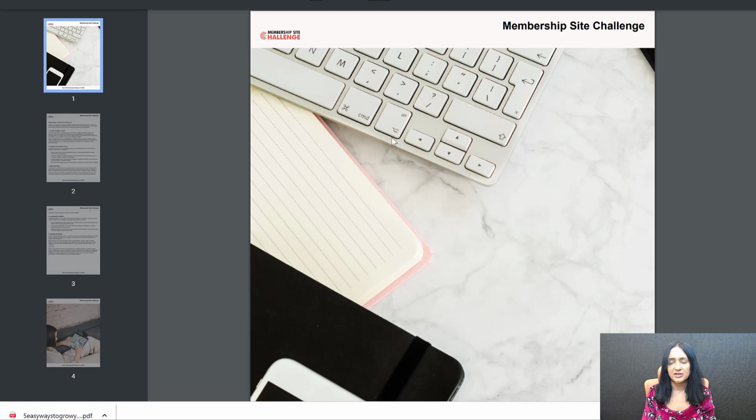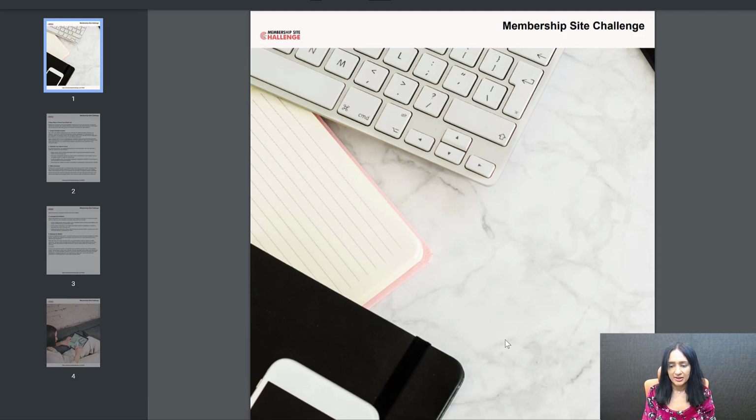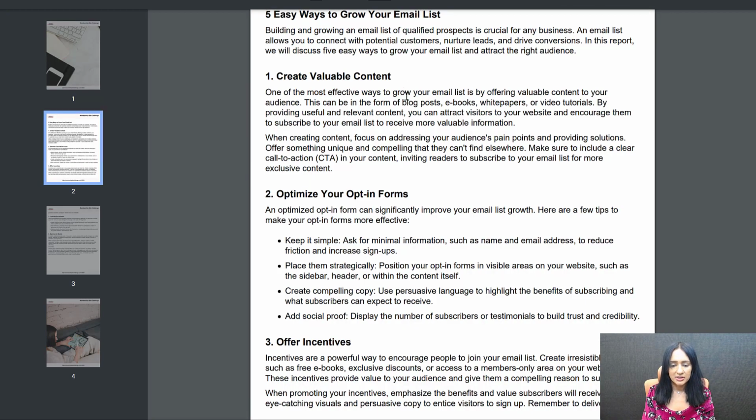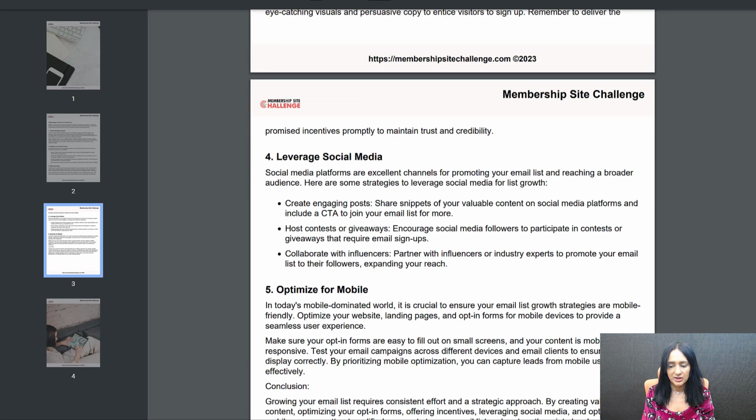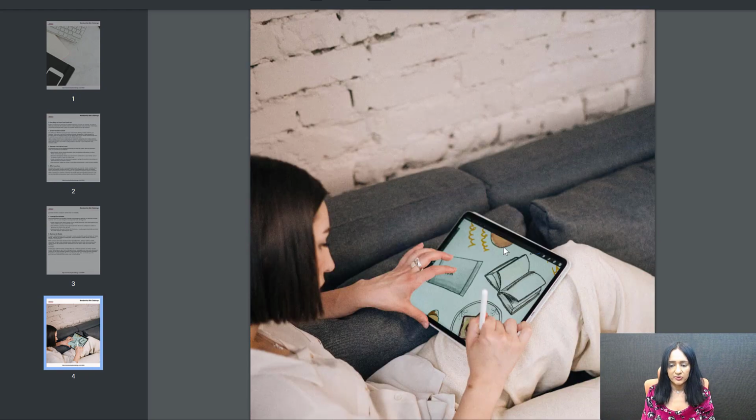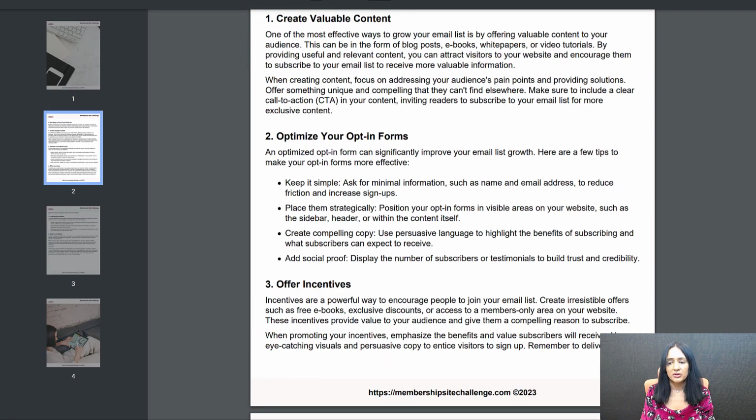This is the first page. This is just a random image I picked, but make sure that you have your title here, PDF title, whatever you want to say, the domain name, your name, author name, whatever you want to say, you should add that here to the first image, right? It looks really nice. But this is the content. It's automatically generated. It looks really good, right? It's all done for you. You don't have to do anything. This is the last image, last page. This is the image that I uploaded for the last page, and it's done. This is how easy it is to create a PDF report using DAP.